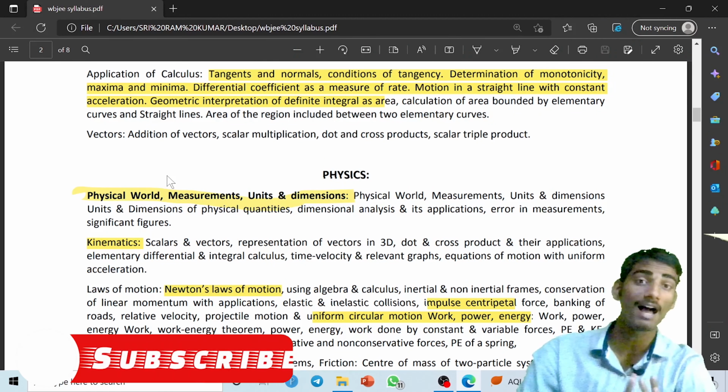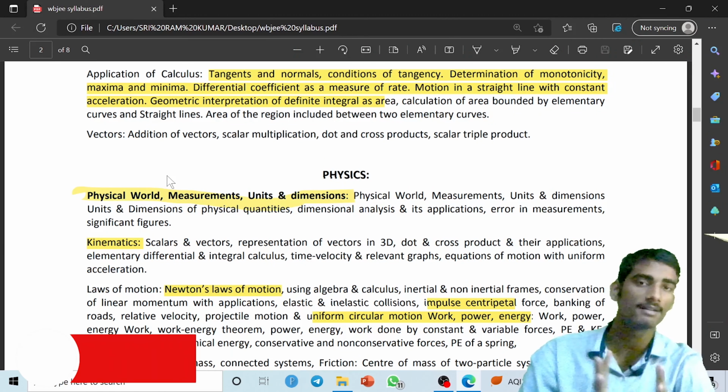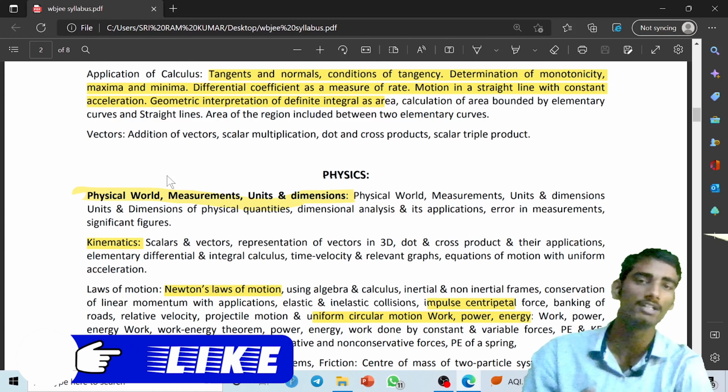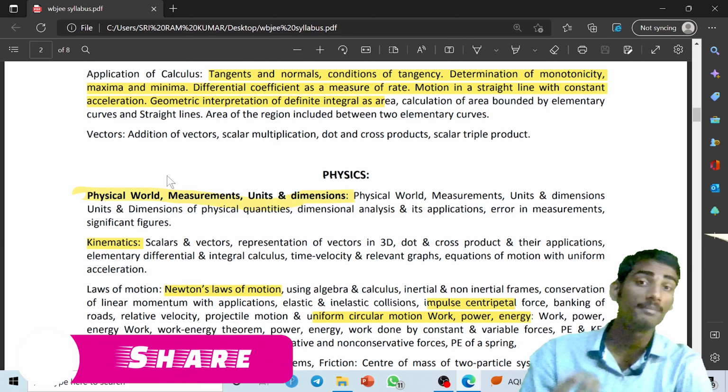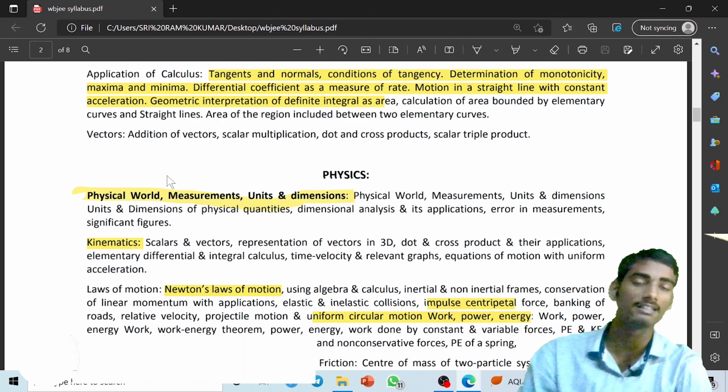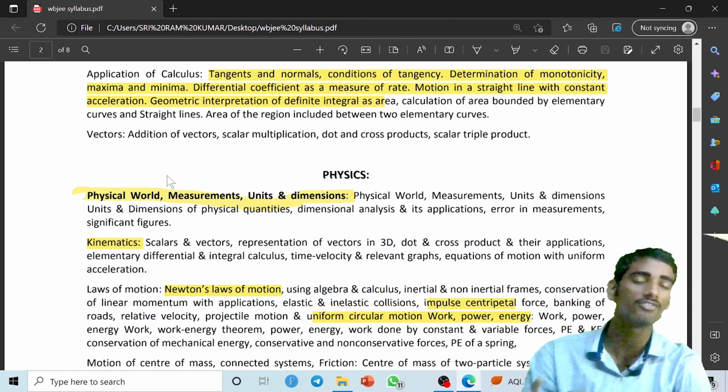Today in this video, I will provide you the complete syllabus of physics for the WBJ 2023. So if you are a candidate preparing for the WBJ 2023, then this video is going to be very important for you, because in this video I will talk about the syllabus of physics. I have already provided the detailed syllabus of mathematics, and also the important tips and tricks for getting good marks in mathematics.